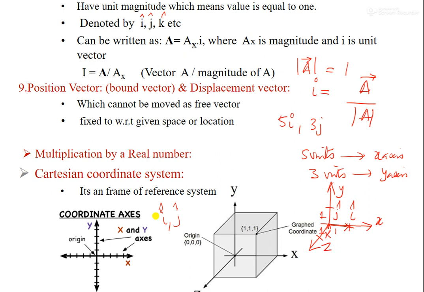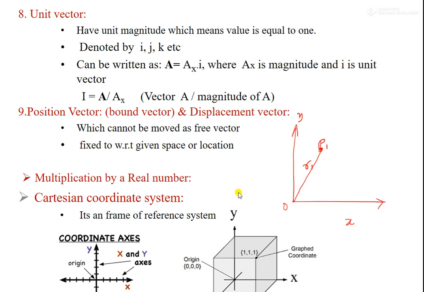Next is the position vector. A position vector is something like this. In a coordinate system, as I have shown here, there is one point in this space in a 2D coordinate system, x and y, and from the origin we draw a line. This becomes a position vector, represented by r1. A position vector always has a fixed location with respect to the origin, and it cannot move like a free vector. It is always fixed.